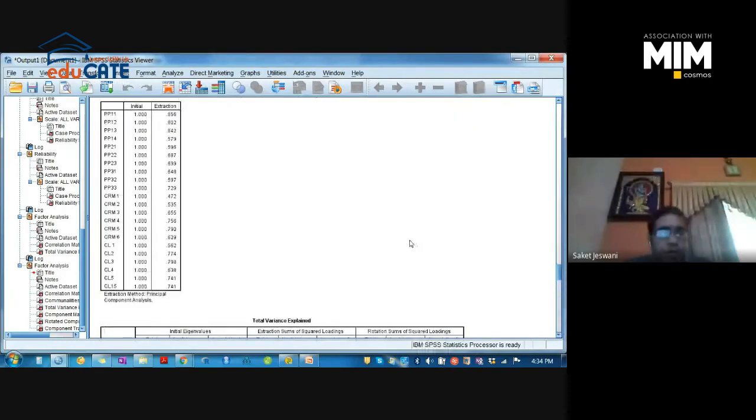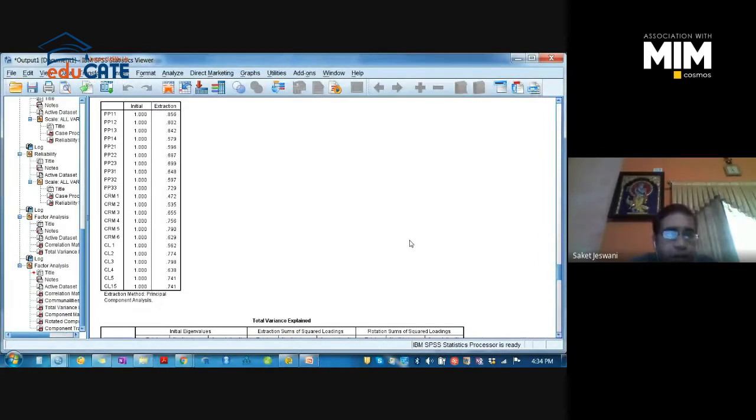So now the important thing is to interpret the results, right? Always try to go for the maximum likelihood extraction method and Promax rotation. If you're not able to get the results, it means this extraction and rotation method is not working on your dataset. You have to change the extraction and rotation method, right? So check other extraction and rotation methods. The next option is principal component extraction and Varimax rotation.